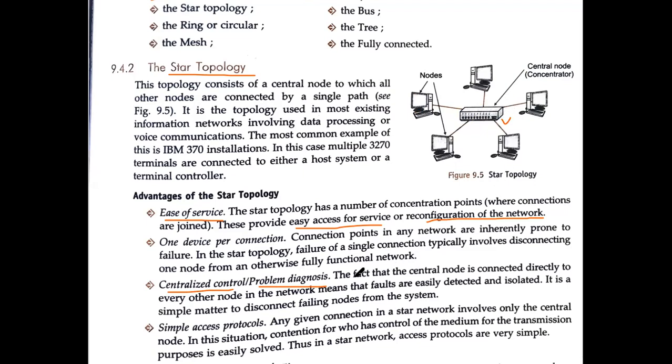So see, therefore it is given that the central node is connected directly to every other node in the network, which means the faults are easily detected and isolated. मतलब आपने easily fault detect भी कर ली और आपने उसको isolate भी कर दिया, यानी आपने उसको अलग भी कर दिया. It is a simple matter to disconnect failing nodes from the system. मतलब this is very easy for diagnosing of the fault.